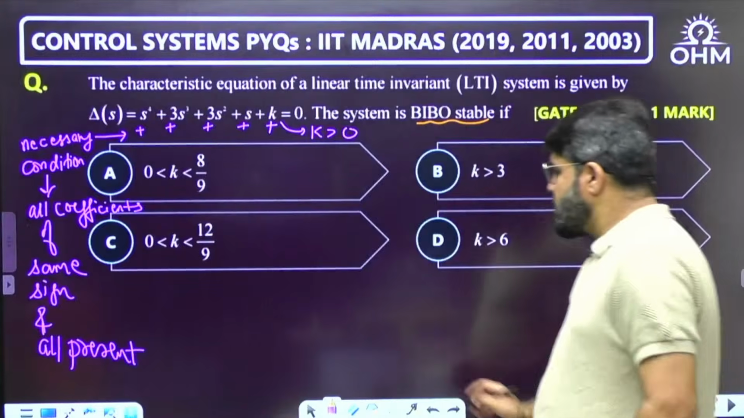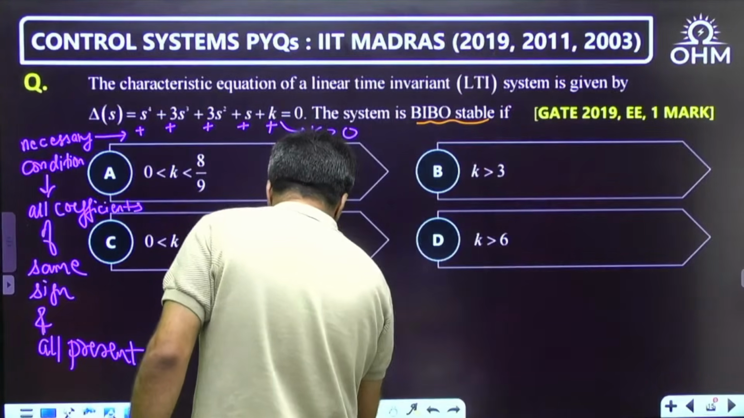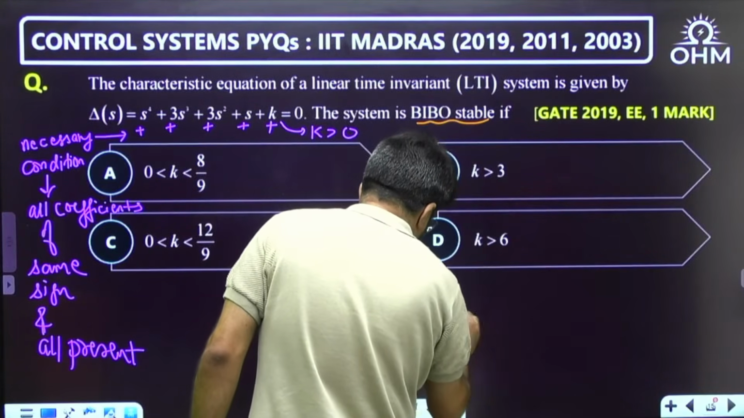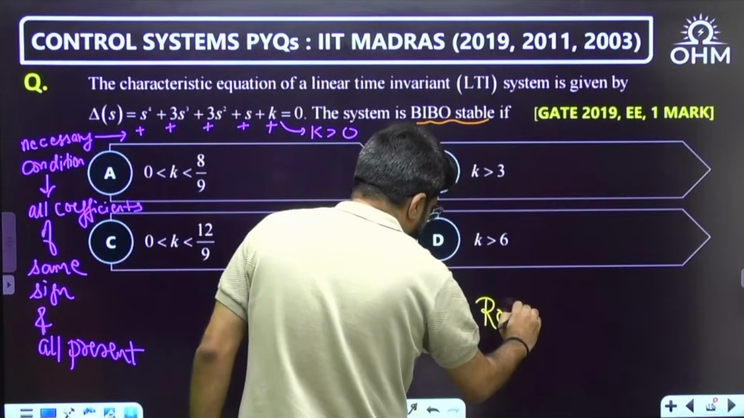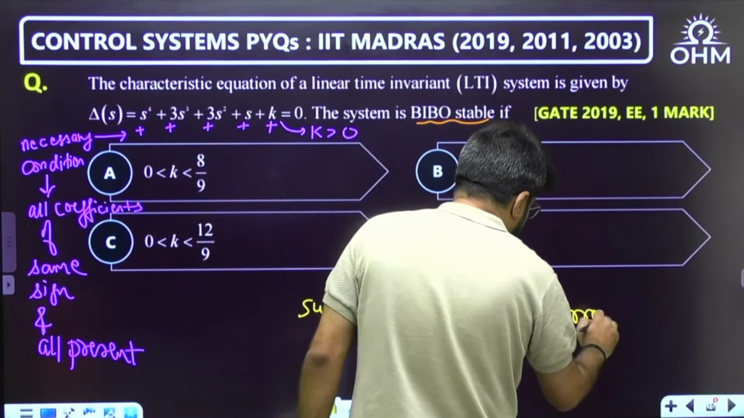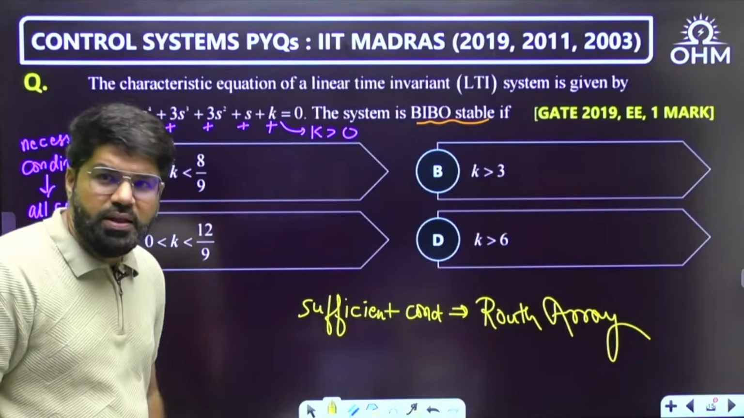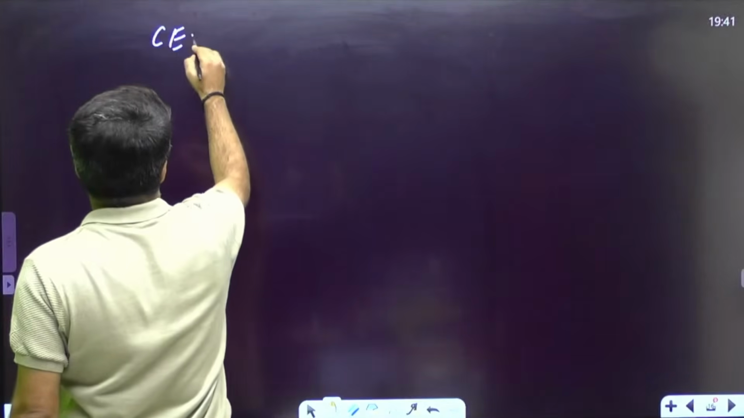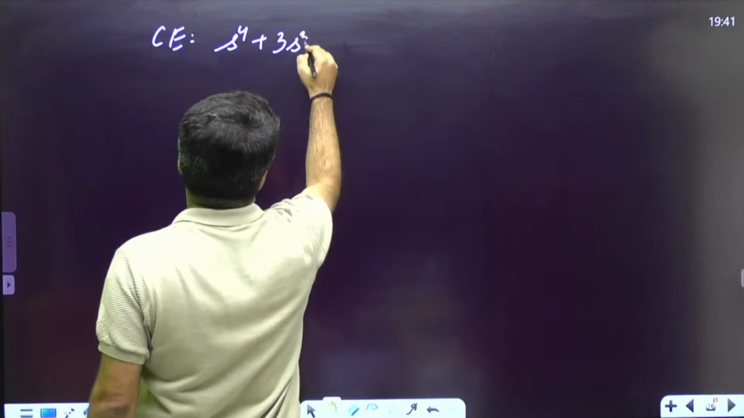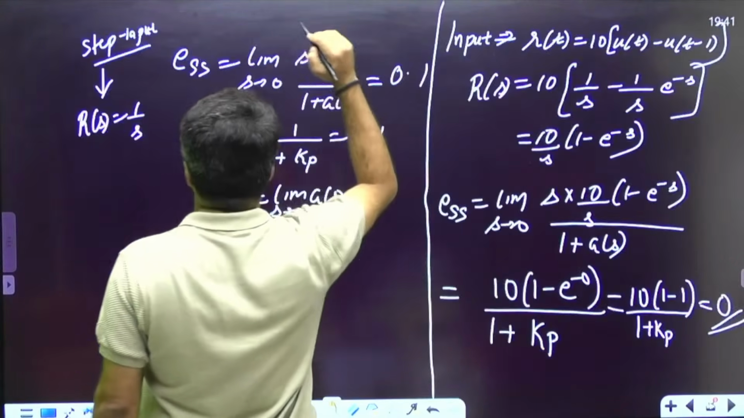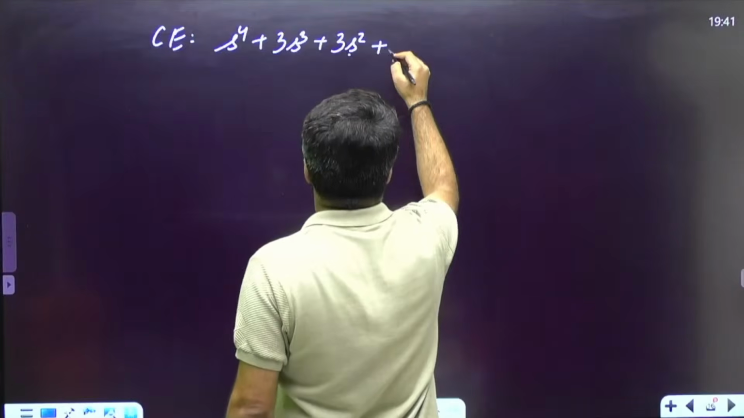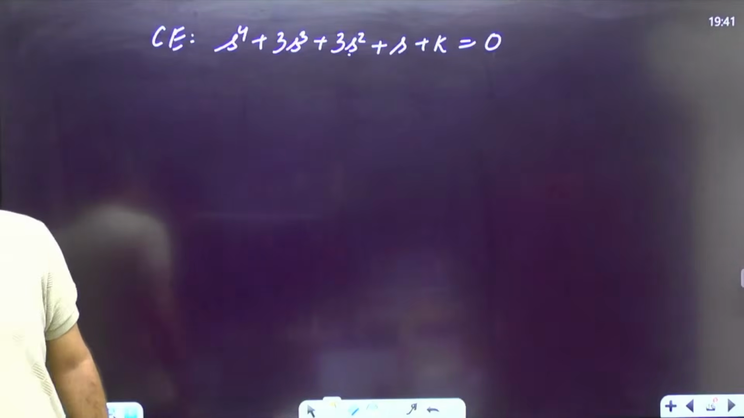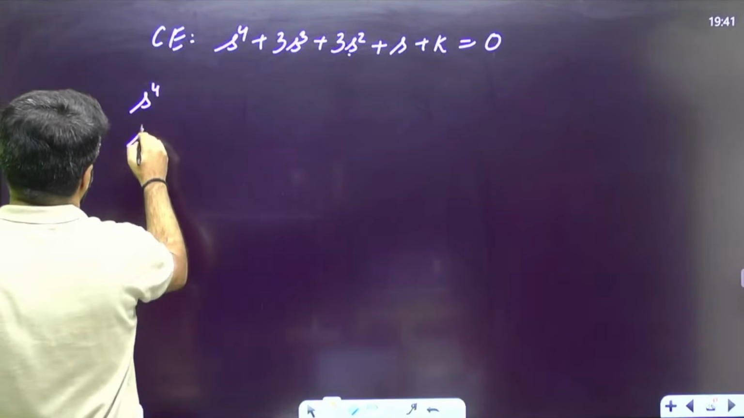Now, this is the necessary condition. For the sufficient condition, you go to the Routh array. You form the Routh array. So let us form the Routh array here. What is my characteristic equation? I'll rewrite it here: s power 4 plus 3s cube plus 3s square plus s plus K equal to 0.